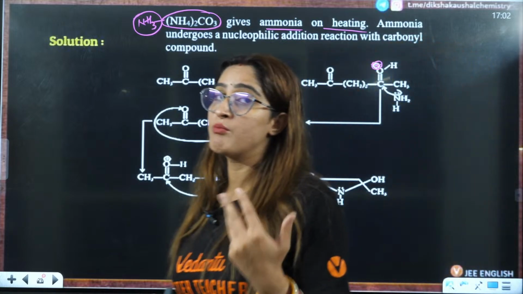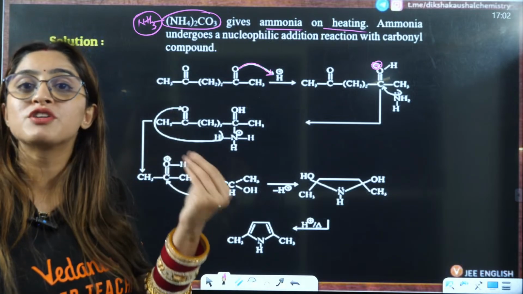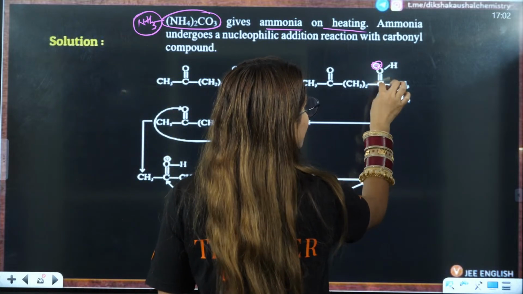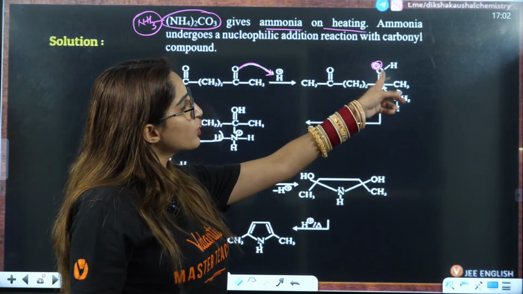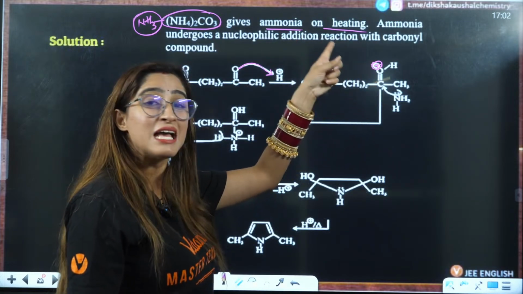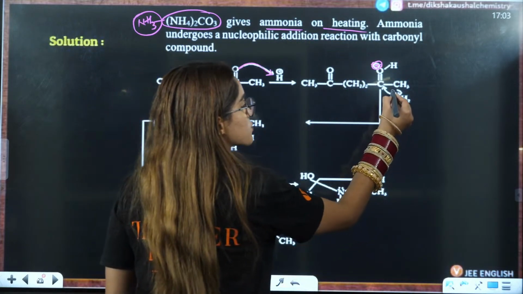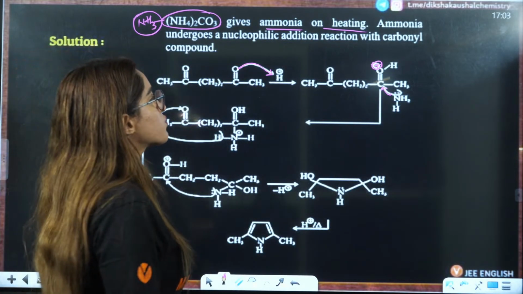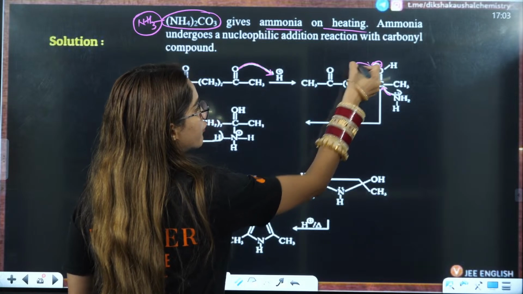Now we know that ammonia is electron donating, so it looks for that position which is electron deficient, right? Because of this oxygen, this carbon is now more electron deficient, because on this oxygen you have positive, right? The one that was electron rich is also electron deficient now. That is why the electron-deficient carbonyl carbon is more electron deficient now, so ammonia is going to attack here at a higher rate, right?